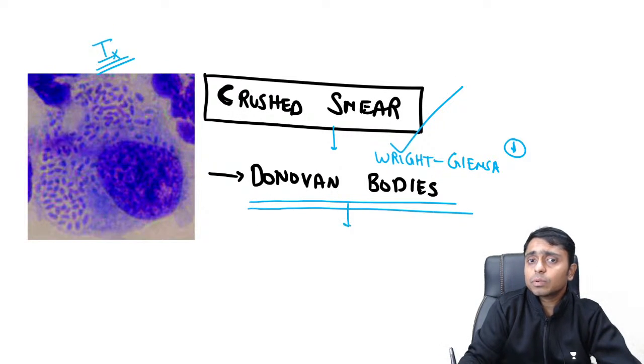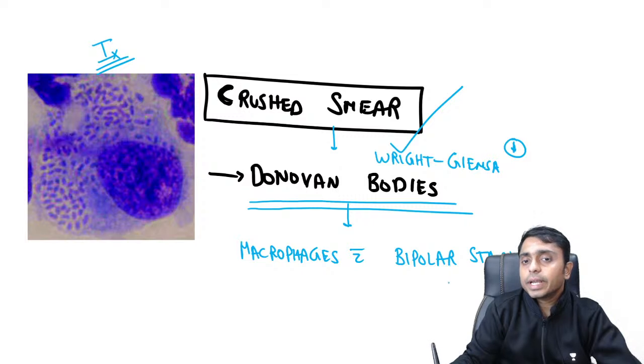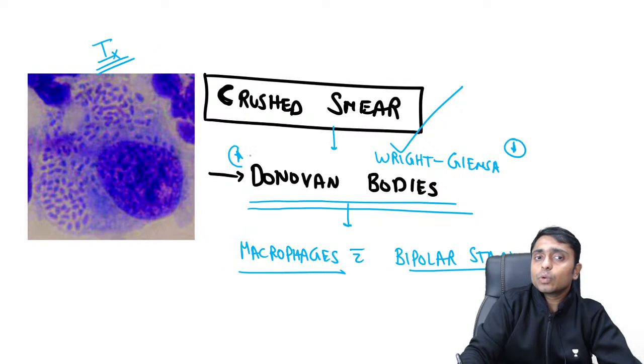So what are these? We are going to see macrophages containing bipolar stained organisms. These are given the name Donovan bodies.